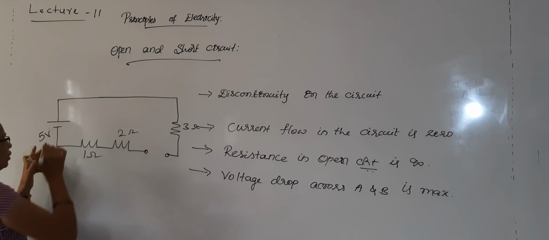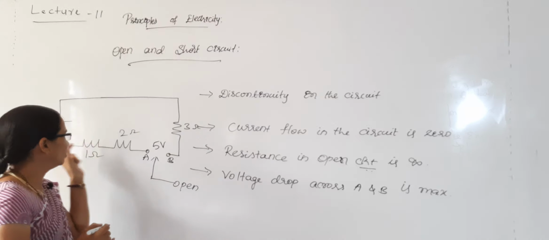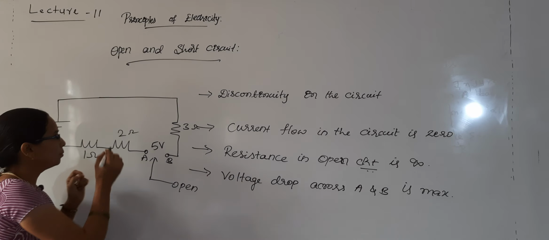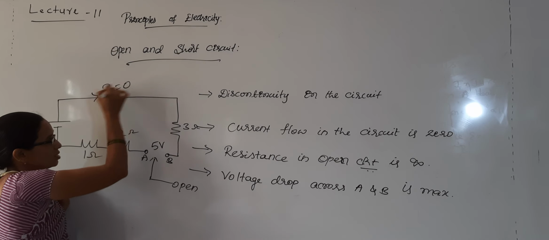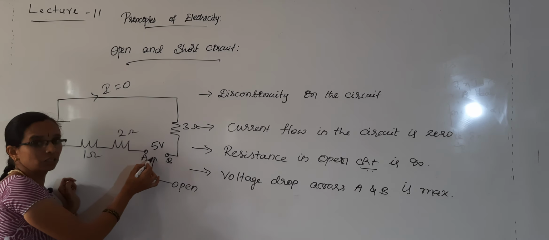If you observe an open circuit here, all the 5 volt will drop here between the terminals A and B. I will call all the voltage drops across here, because the current flowing through this circuit will be zero, because it finds an open circuit here. So charges will come up to here, it will not find any path to flow here.